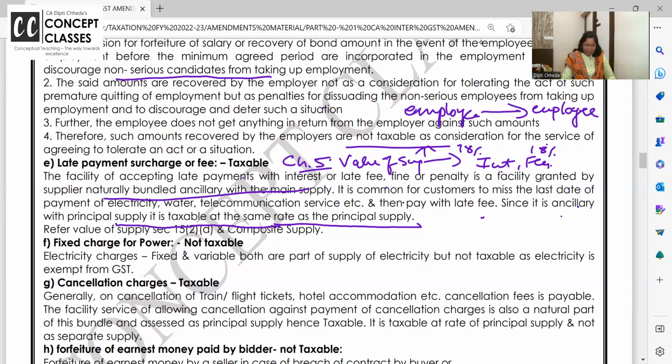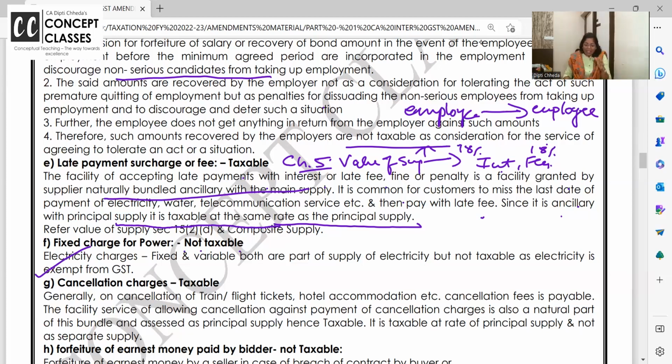Fixed charges for power. Electricity charges is something very basic we study in costing also. Up to a limit, even if your shop is closed, like we have purchased the next building and we have kept it closed since last 3 months, still we are honestly getting electricity bills every month. So minimum electricity bill is fixed. Over that, based on the number of units, it is variable. So on that, no GST is charged. Electricity is not subject to GST. So no question of charging the GST on the fixed part.